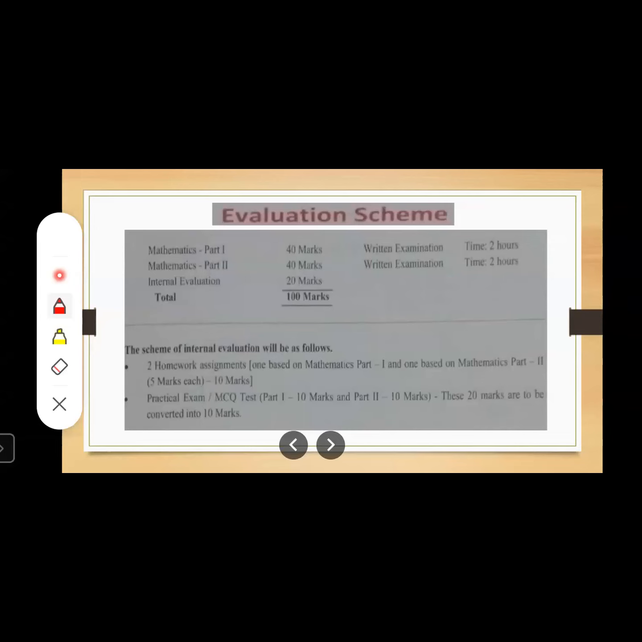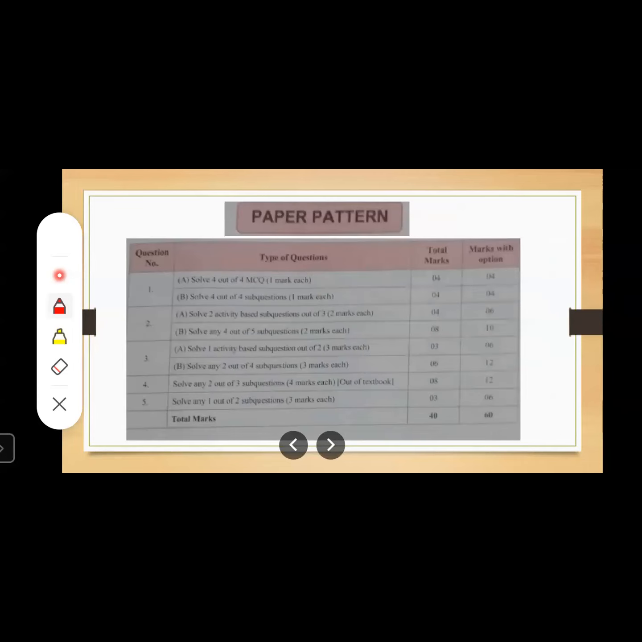So like this, a total 100 marks exam will be there. 40 marks for the part 1 written exam, 40 marks for the part 2 written exam, and 20 marks for the internal evaluation. Okay, let us move to the next slide. Okay, first of all, let us discuss what is the paper pattern.